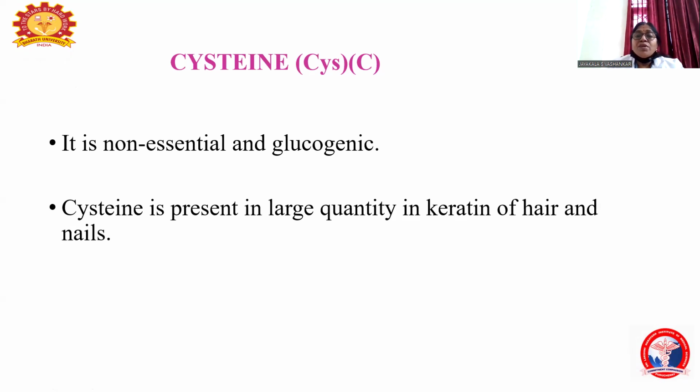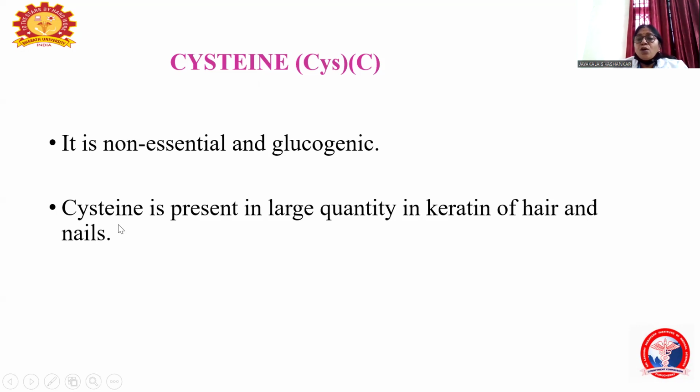Now we'll move on to the cysteine. Cysteine is having the sulfhydryl group, and it is non-essential because it can be synthesized from methionine. It is a glucogenic amino acid because the product of cysteine, that is the propanyl CoA, enters the gluconeogenetic pathway. So it is a glucogenic amino acid.